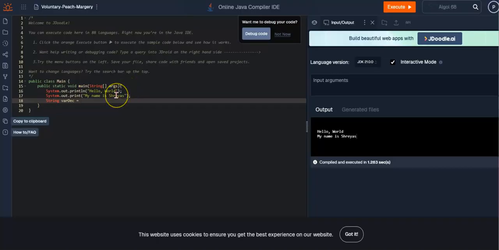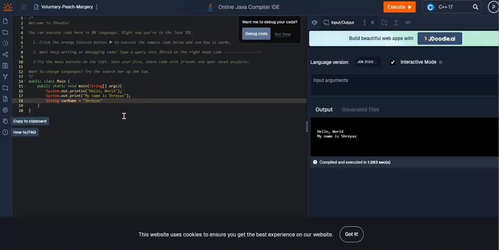A string is basically a bunch of words or a bunch of text, like letters. So instead of var deck, I'll do var name, and then I can put my name or your name or whoever's name. I'll put Shreyas. If I execute this, it won't show anything here, because all I'm doing is storing my string text into this variable.